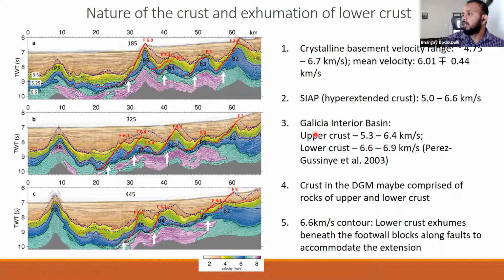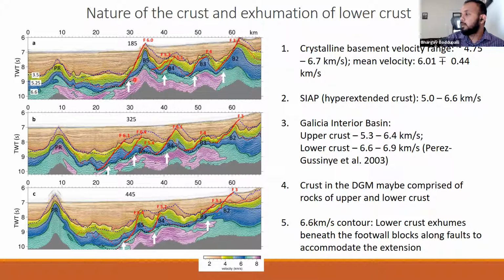And also the crustal velocity limits are within the velocity limits of the crust in the Deep Galicia Interior Basin, where at the center of the rift the crustal thickness is 8 kilometers, and there Pérez-Gussinyé et al. were able to identify separate upper crust and lower crust. So assuming that the top of the lower crust is 6.6 also in the Galicia Interior Basin,